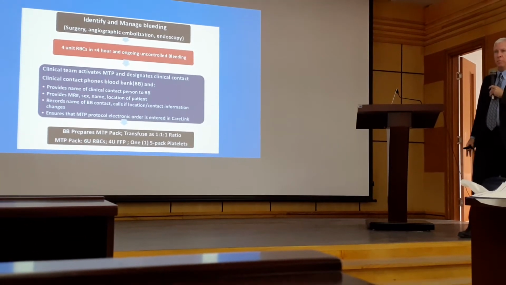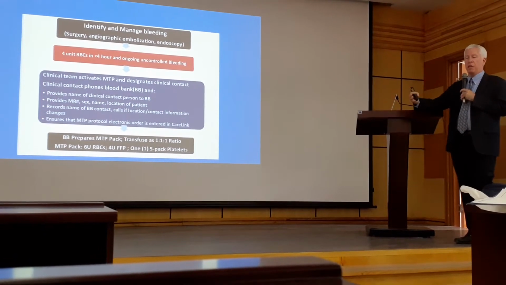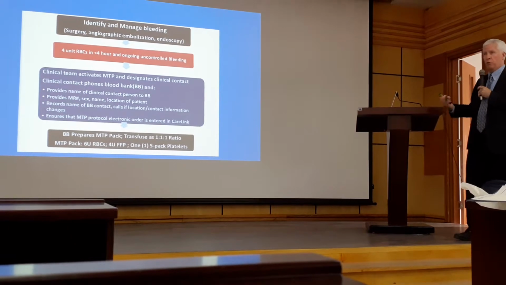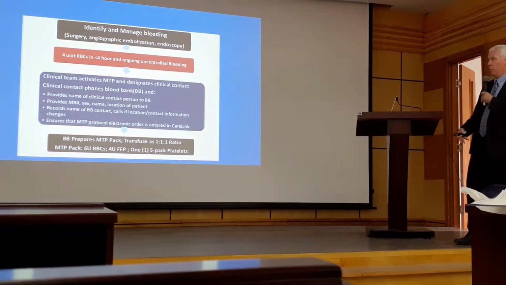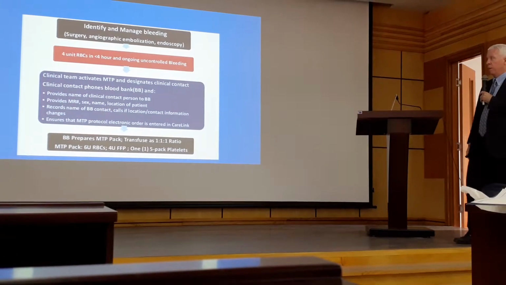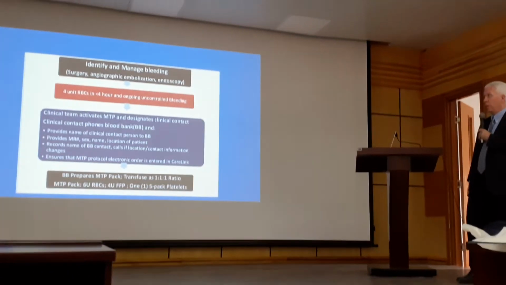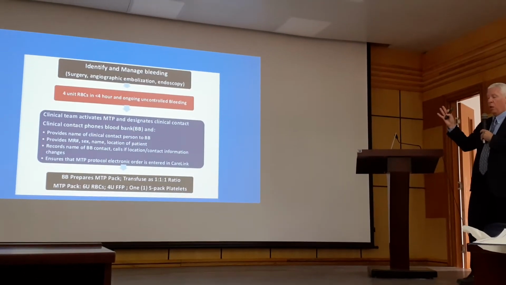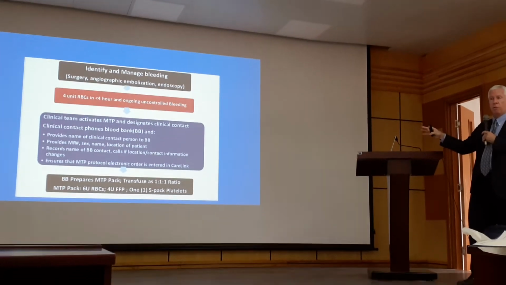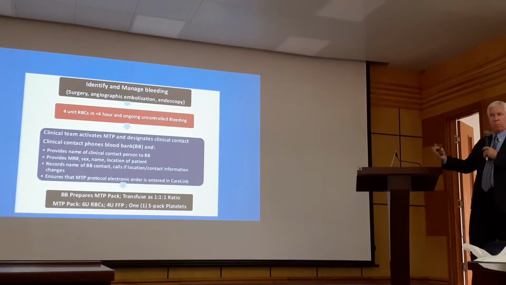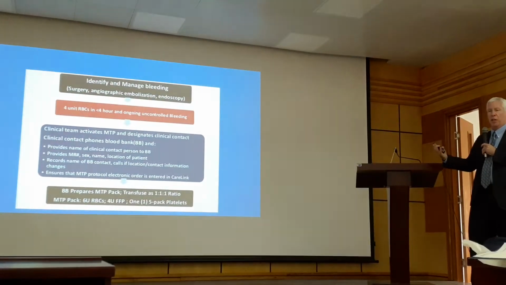The way to think of this from start to finish, again, patient comes in, your first approach is going to be managing the hemorrhage. Obviously, surgery may be indicated, or localized treatment in the emergency department itself. It might involve embolization, interventional radiology, or even endoscopy, depending on the type of bleeding. A lot of times, too, we're focusing on trauma, but this protocol is used for massive hemorrhage. It might be upper GI bleed. There could be other reasons that you would be initiating the protocol.